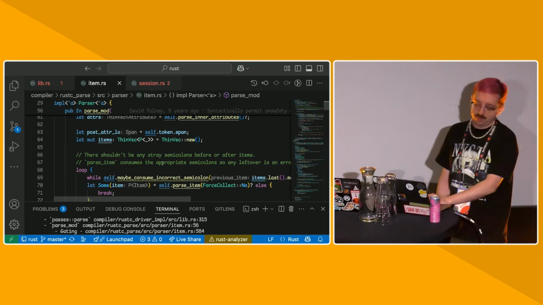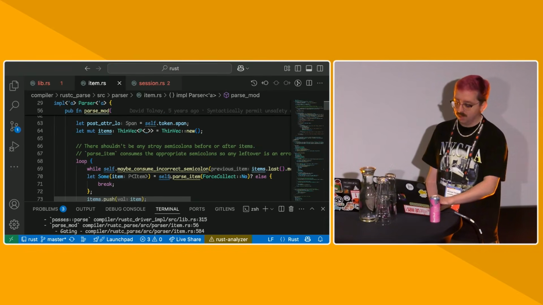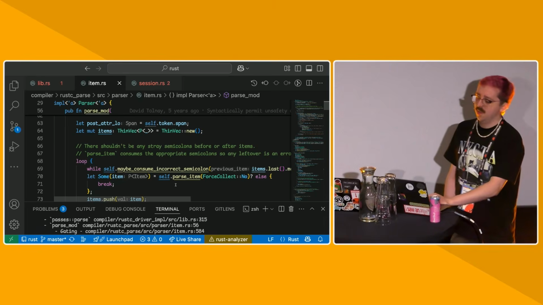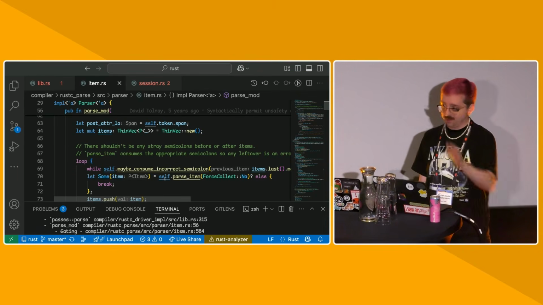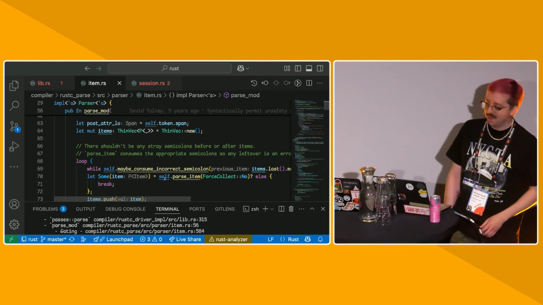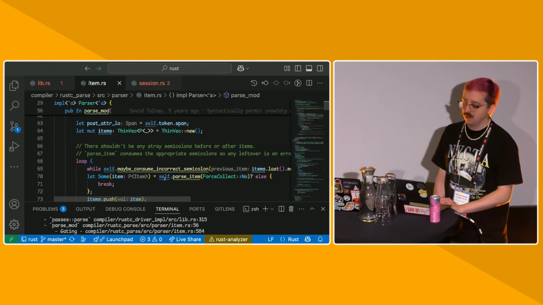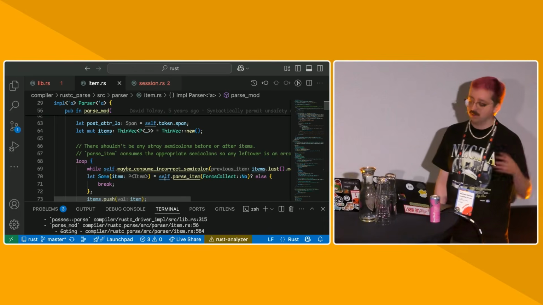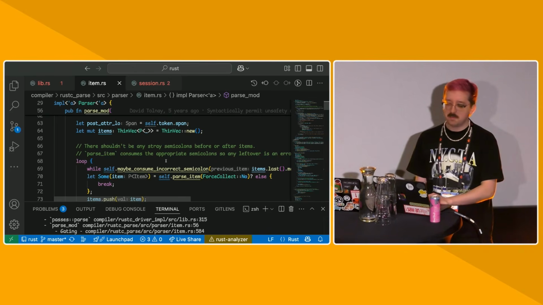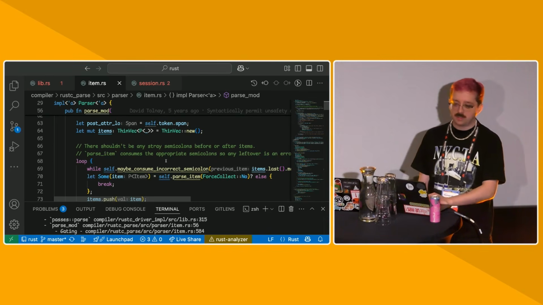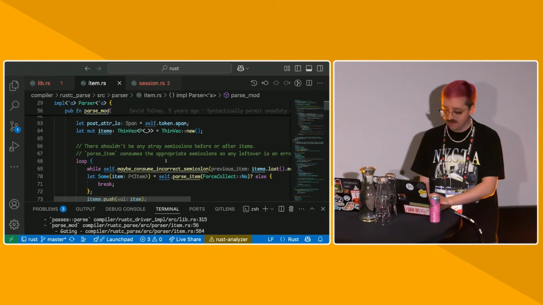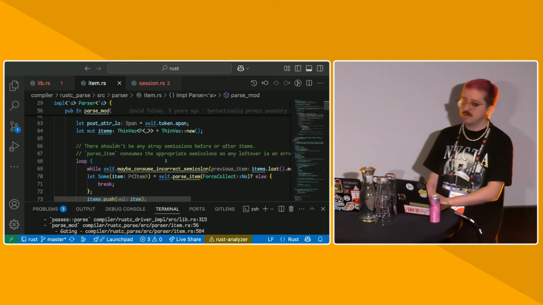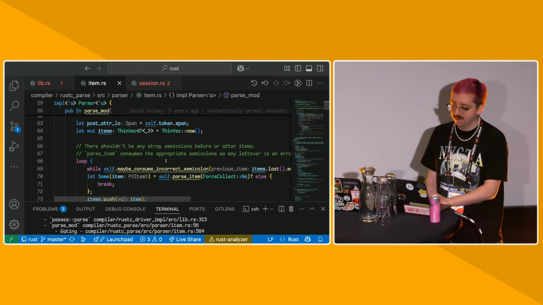So for the purpose of parsing a module, we just loop and parse items. We do some recovery because, as Pietro's talk was yesterday, Rust tries to have good errors. So in this case, we try to consume any number of missing semicolons, because people might write a struct with a semicolon at the end of the struct, because that's what you have to do in C. We want to tell people, no, we don't have semicolons in between items in Rust.